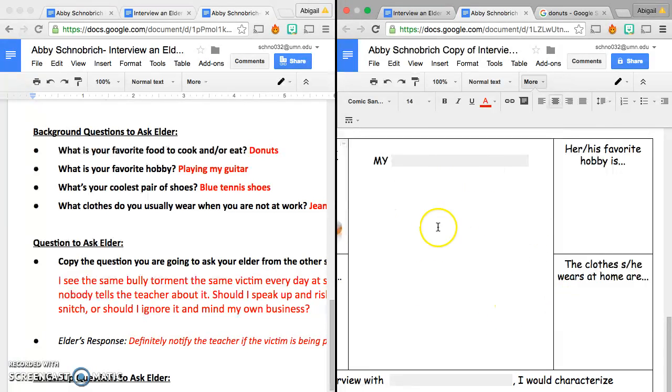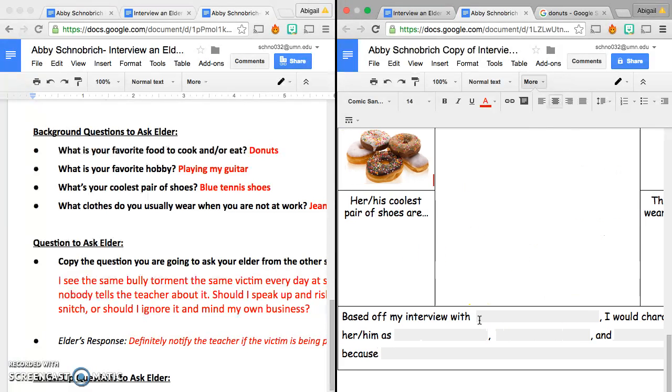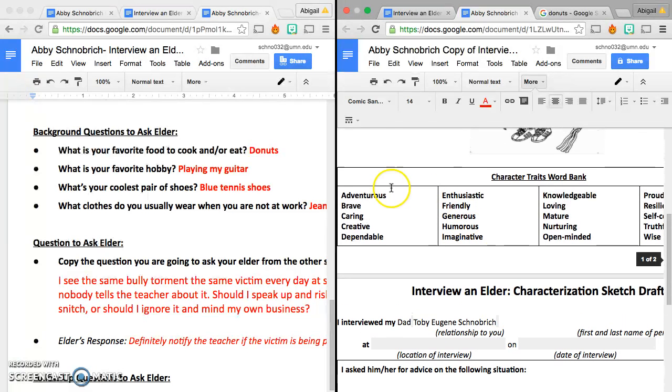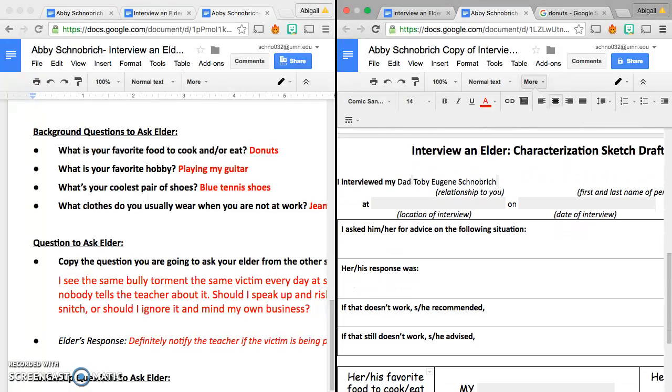Here I want to have a picture of my dad. And then at the end, based off the interview, I'm going to put in some character descriptors, which you can use this word bank for if you are stuck on words. So again, through the magic of editing, abracadabra.